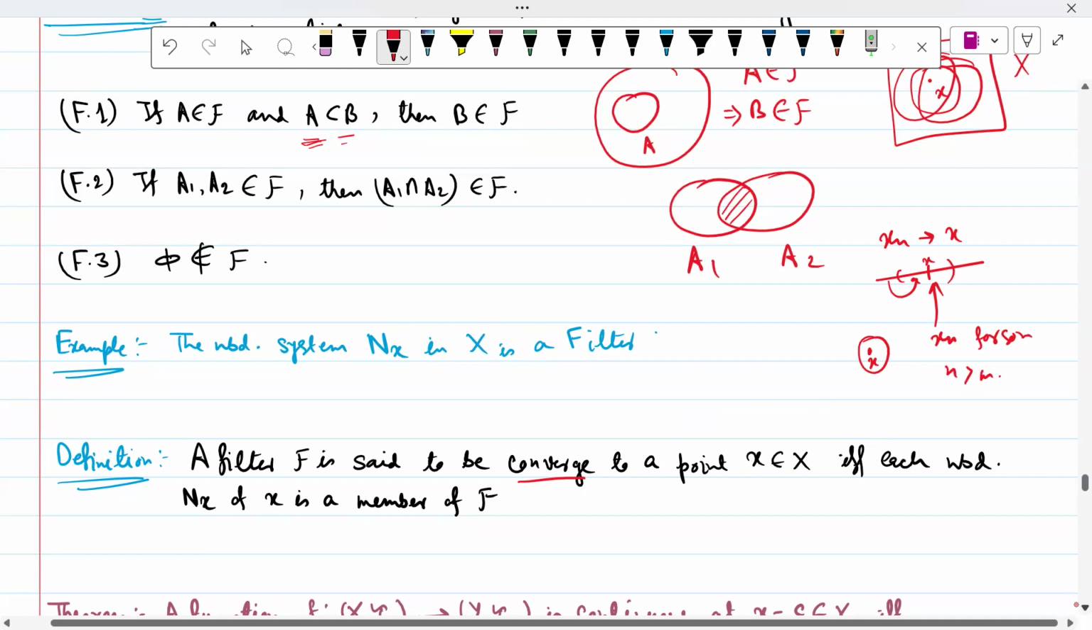So the same idea is there. A filter F is said to converge to a point x if and only if each neighborhood Nx of x is a member of F.